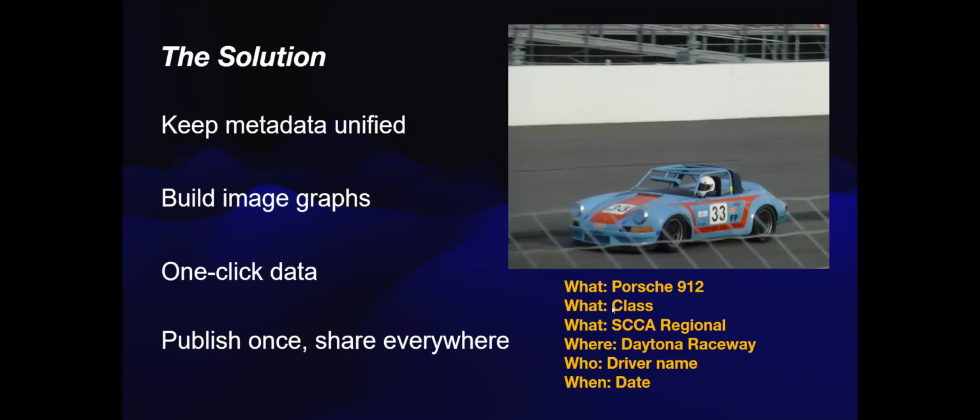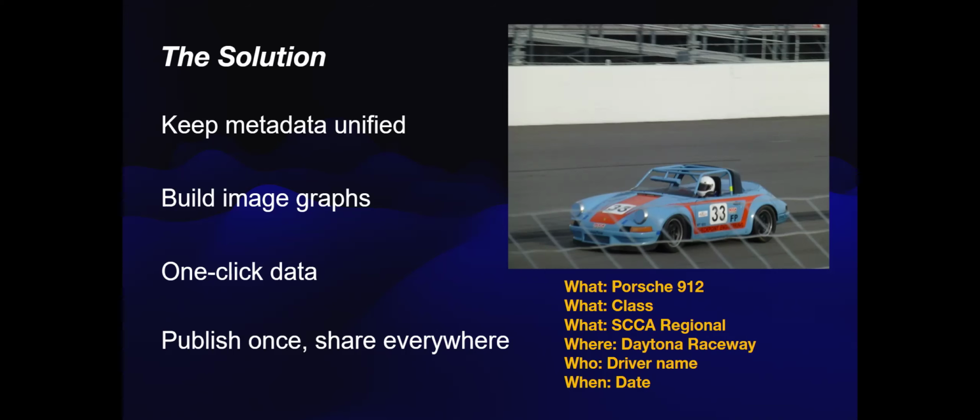The solution is to keep metadata unified, build image graphs. The patent-protected ImageSnippets technology works through a unique combination of AI and proven human knowledge capturing techniques. To maximize interoperability, it uses industry standards for graph technology and provides users with a publish once, share everywhere philosophy and one-click access to data, just like flipping over a printed photo to read the story behind the picture.